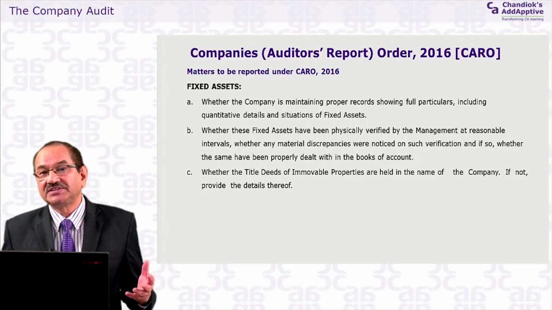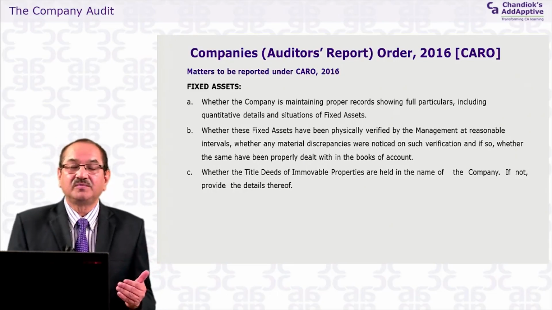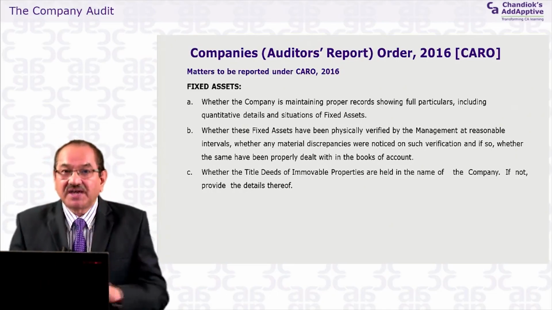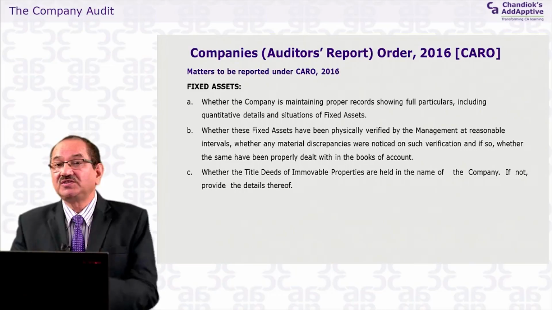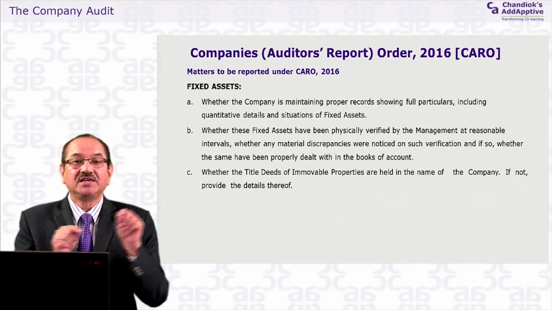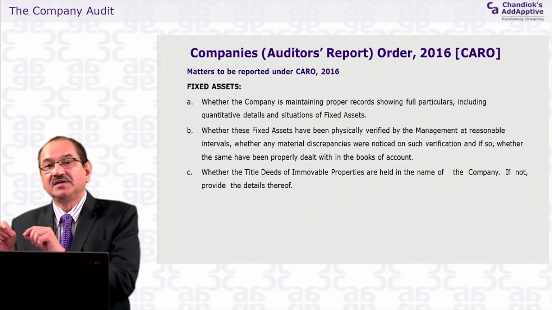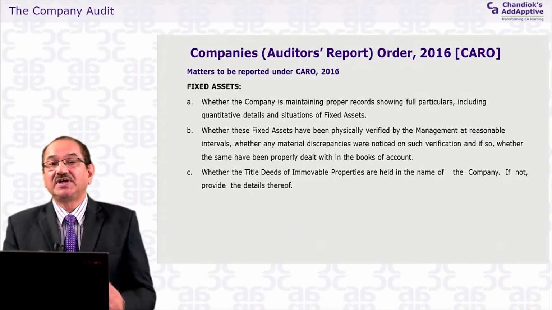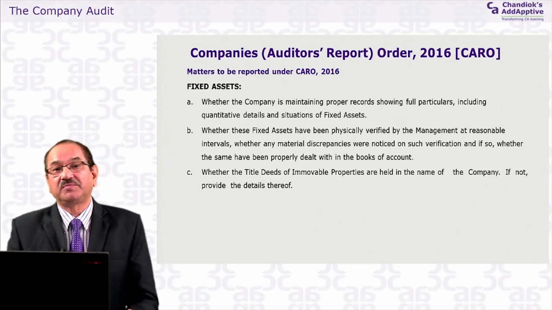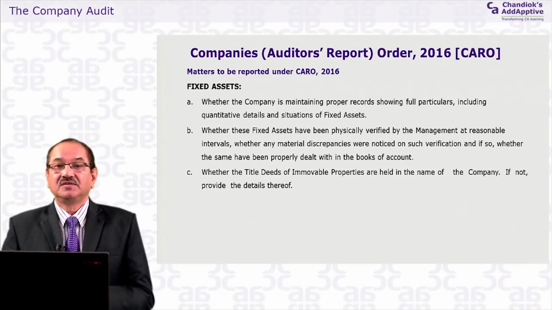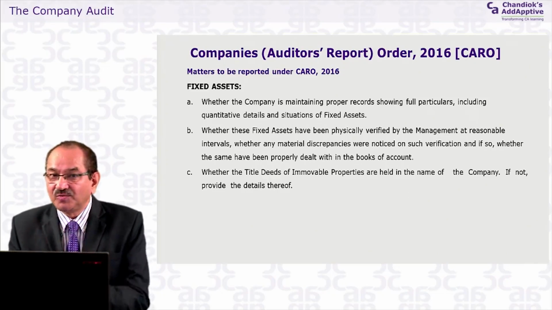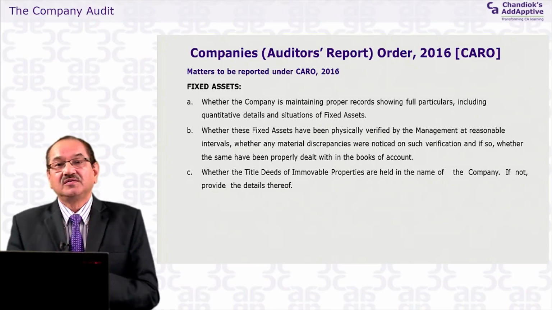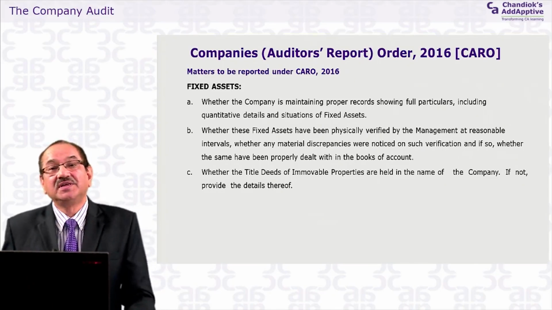Suppose you have plant and machinery. You will write on which date you have purchased it, what is the name of that plant and machinery, and where it is situated, where it is installed: a factory in Ahmedabad, maybe a factory in Hyderabad, as you have a lot of factories. Where is that plant situated, what are the locations of that plant, what is its cost, what is the accumulated depreciation on it, what is the depreciation during the year, and what is the carrying amount in the balance sheet.